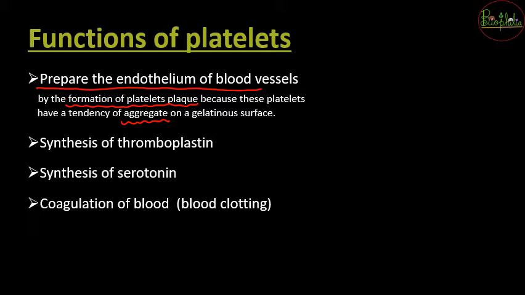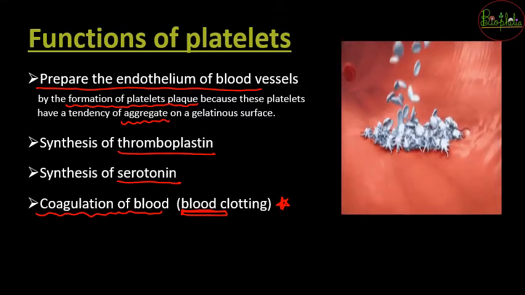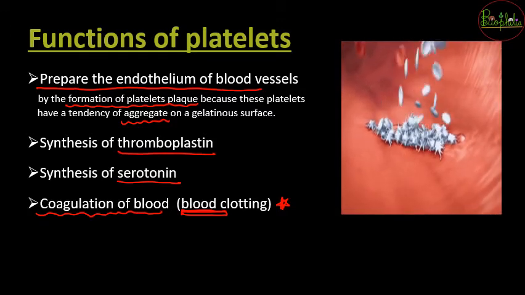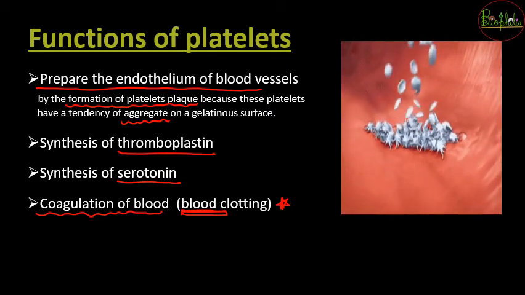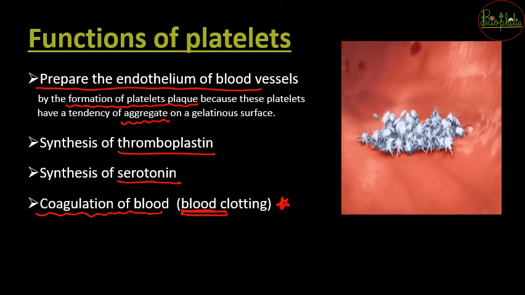Then platelets secrete thromboplastin. So thromboplastin is secreted, there is going to be synthesis of serotonin, and it is even going to help in the major function, that is coagulation of blood. If blood clotting is not happening properly, then different types of diseases or medical conditions can occur. This is a small GIF wherein you can see how the platelets help in blood clotting and even prepare the endothelium for the blood vessels.